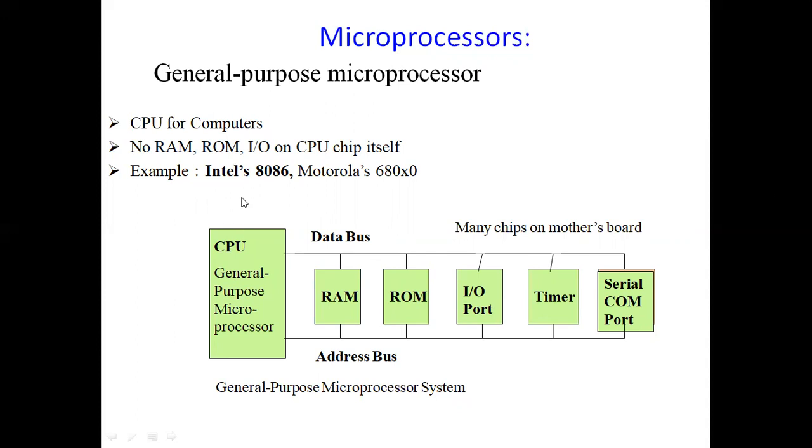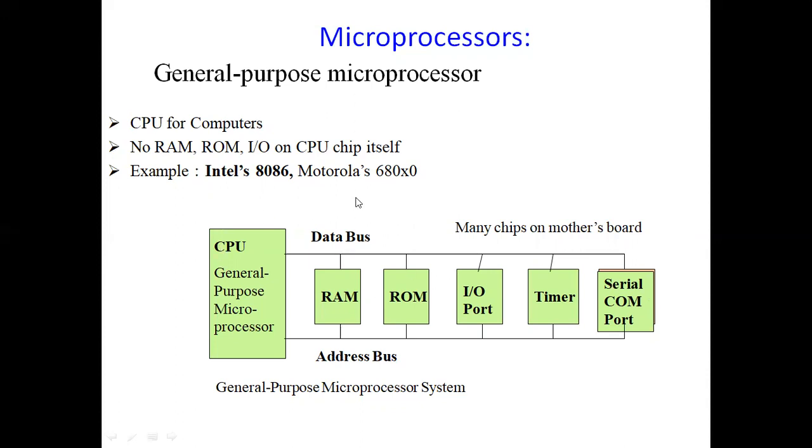So what are the examples of this? We can take an example of a basic processor which you call the 8086, which was invented by Intel, and there is another vendor, Motorola, represented as 680X0. These are the vendors providing us these microprocessors and microcontrollers. So this is just a description of your microprocessor. Be sure that whenever you consider microprocessors, the memory, I/O, timer and serial communication ports are connected externally to the CPU.